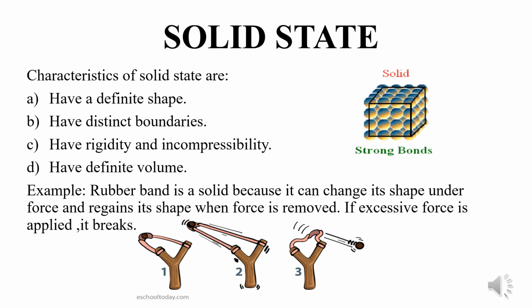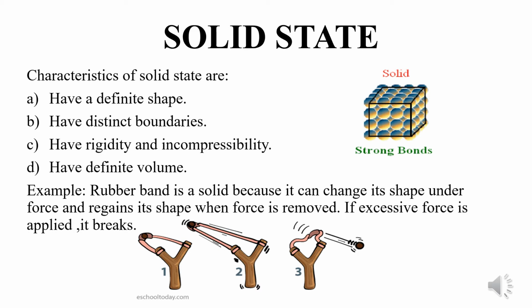The solid state has a fixed or a definite shape, and because it has a definite shape, it has distinct boundaries. For example, just think about a few things in your mind. For example, a notebook or a ruler or a pen.